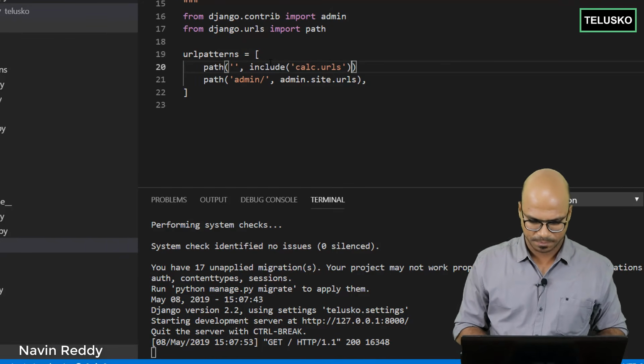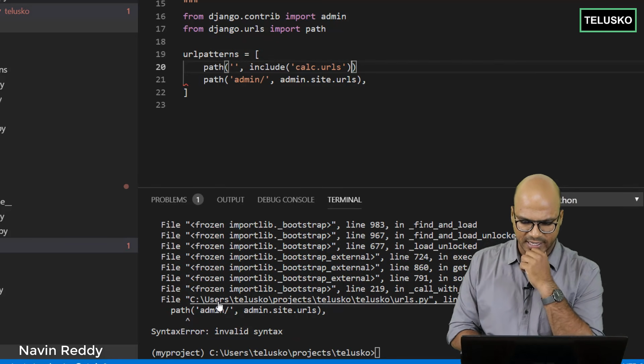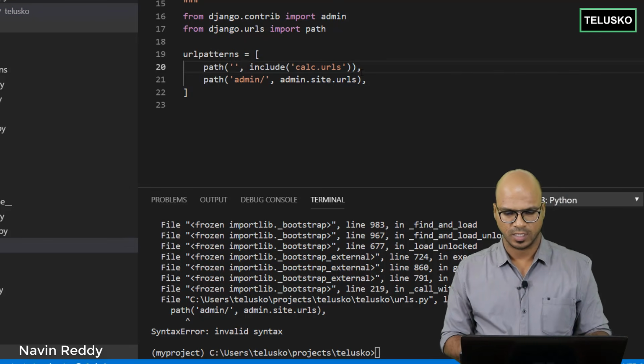Okay, you have to mention that file. That's it. It should work now. Oh, but there's one issue. You can see we got an error here. The error is of comma, is it? Yeah, so there was a comma issue.